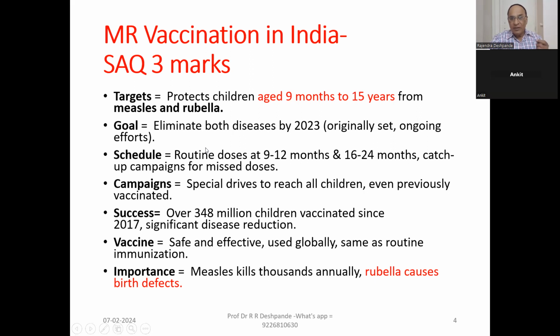Schedule: how is it given? Routine doses are at 9 to 12 months. This is the first dose, and then at 16 to 24 months we can give the second dose.